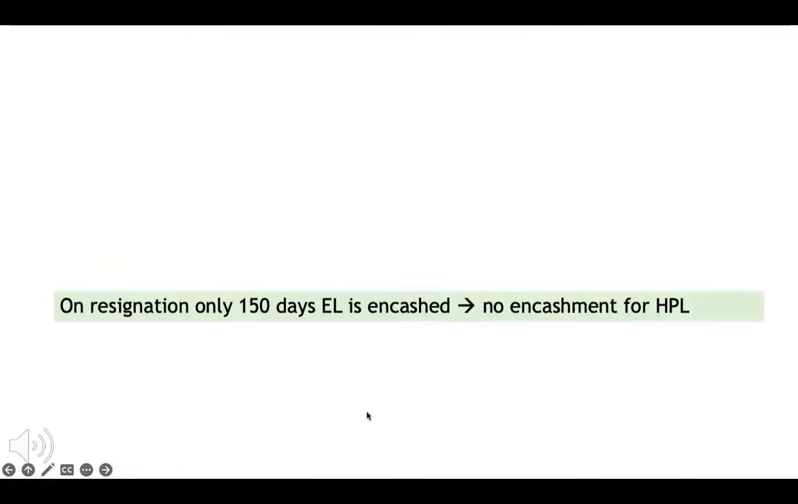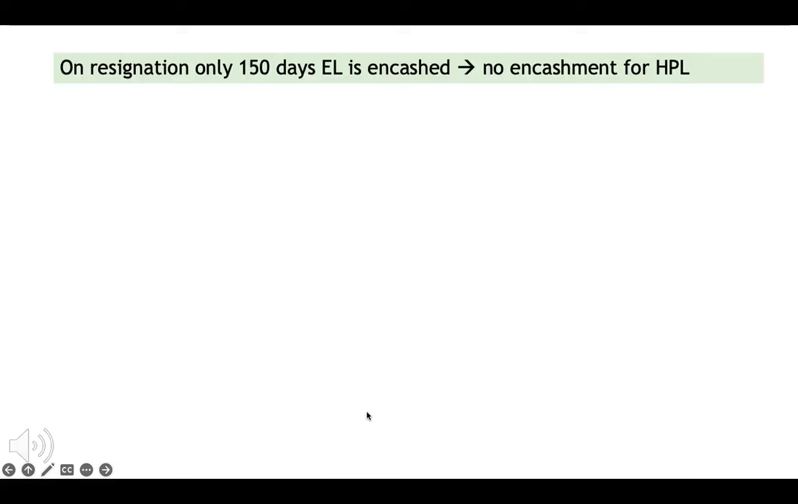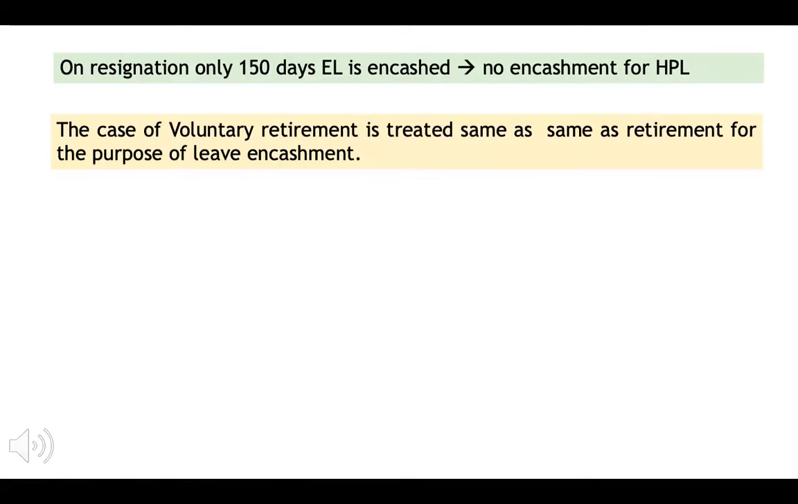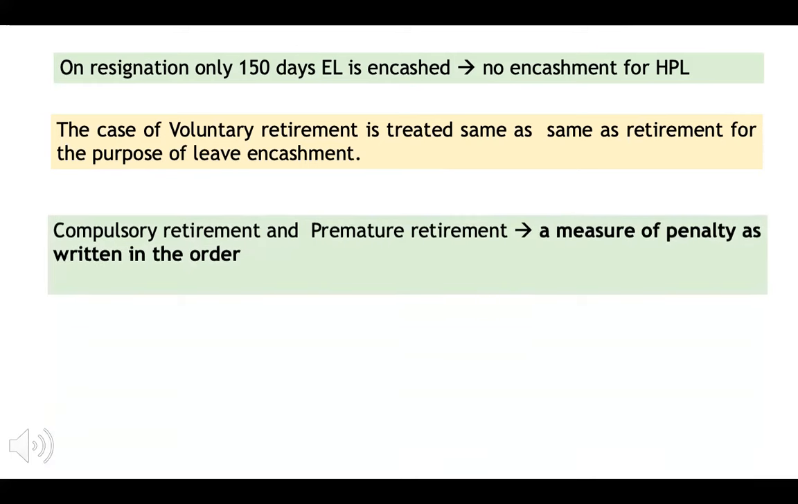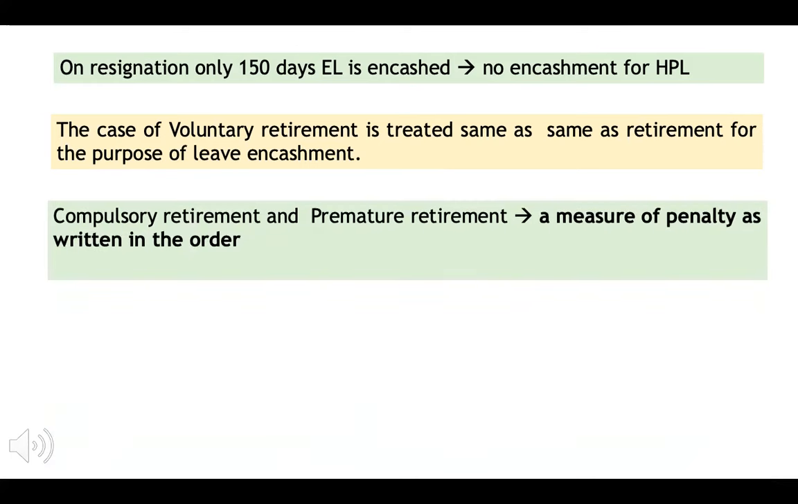On resignation, only 150 days of EL is encashed and half pay leave is less. In the case of voluntary retirement, this is treated as regular retirement for the purpose of leave encashment. For compulsory retirement and premature retirement, whatever is mentioned in the punishment order is followed.